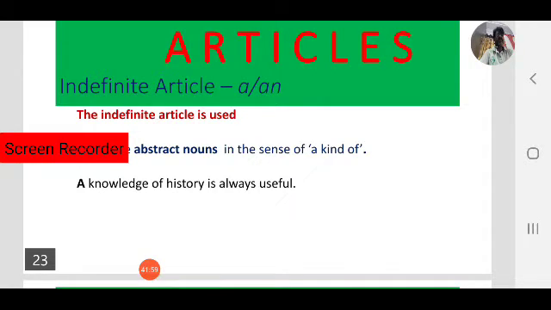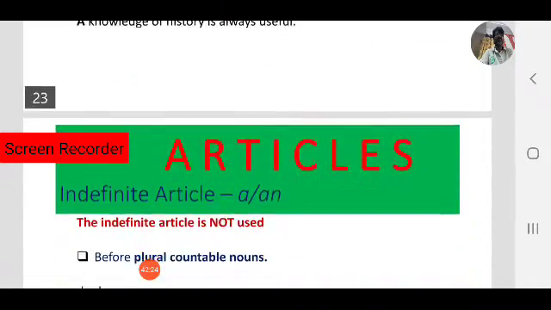Those are abstract nouns, as we have learned in our parts of speech lessons, a kind of noun. A knowledge of history is always useful.